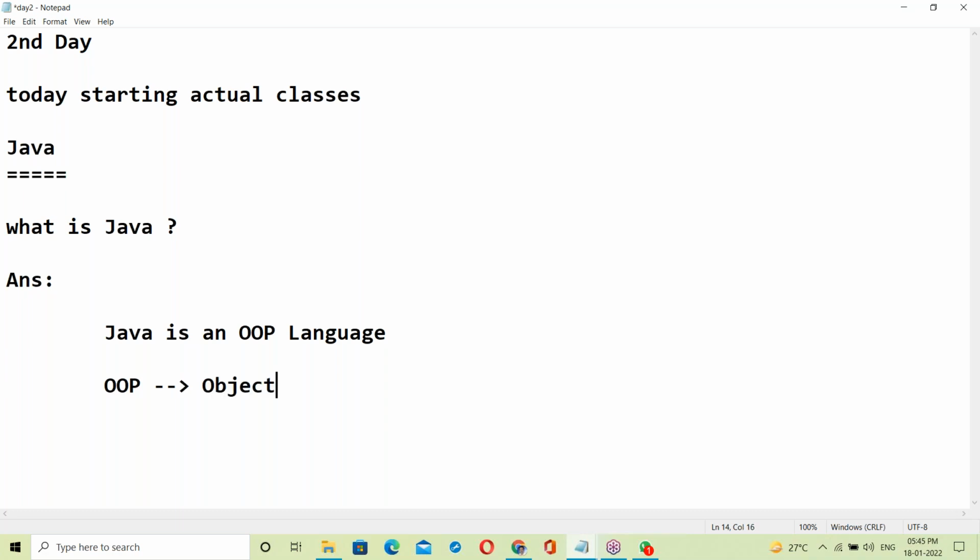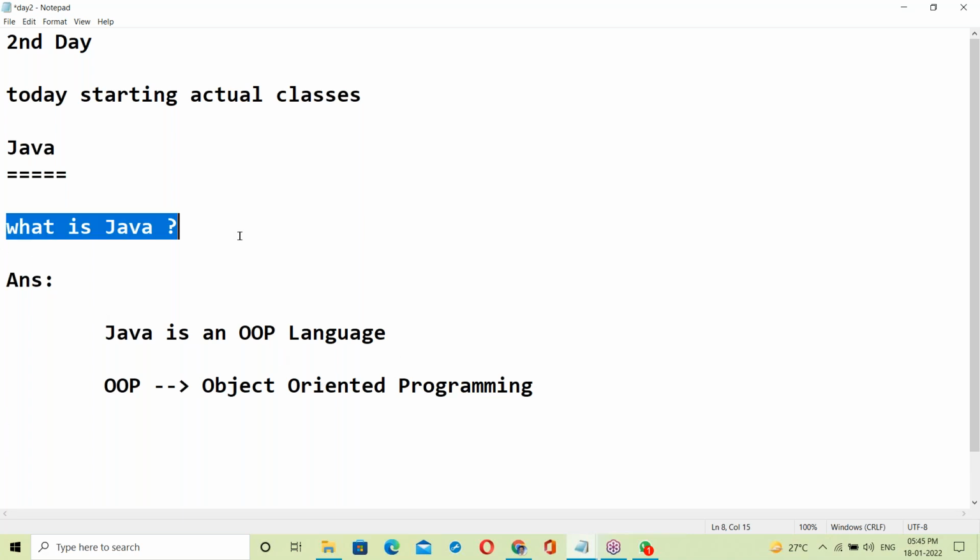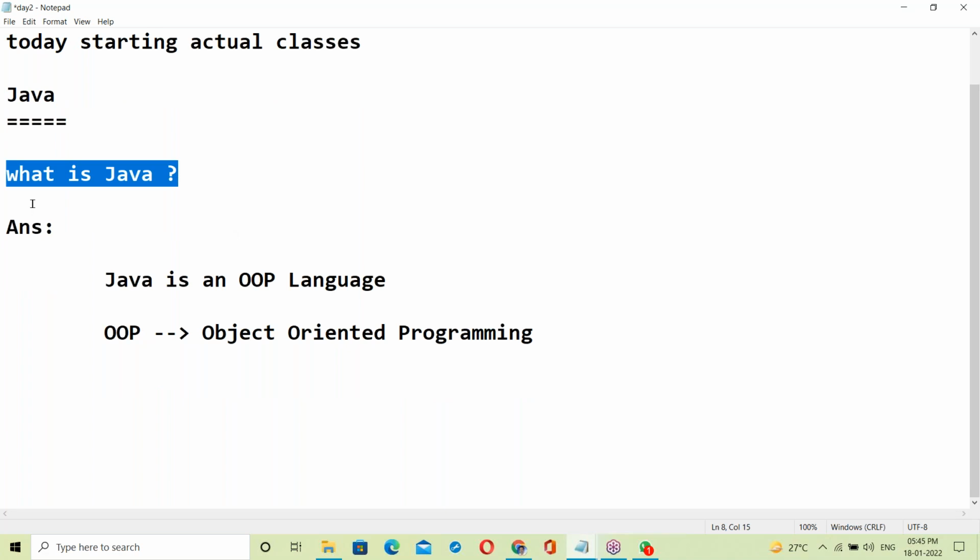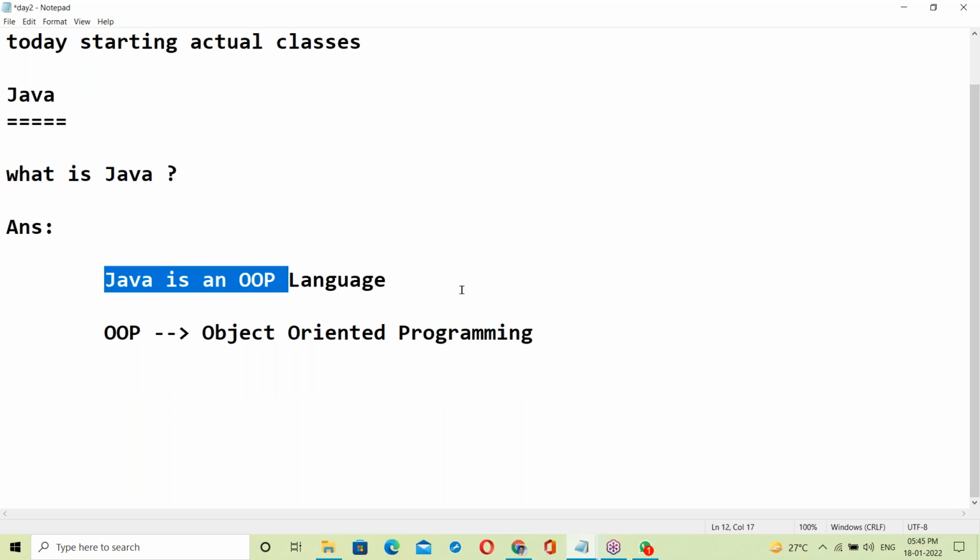So, what is Java? Java is an object-oriented programming language.